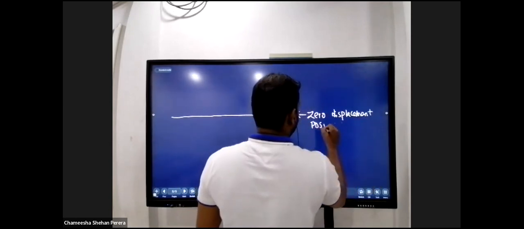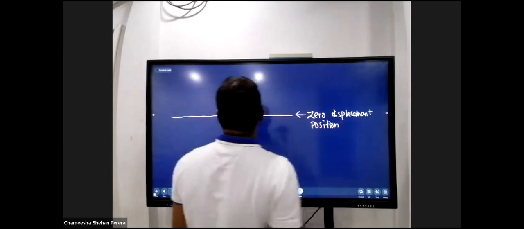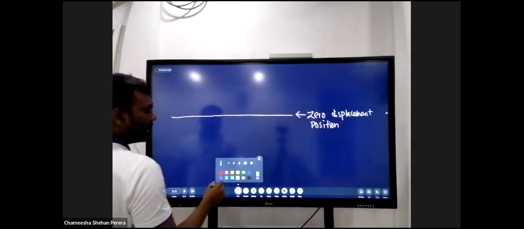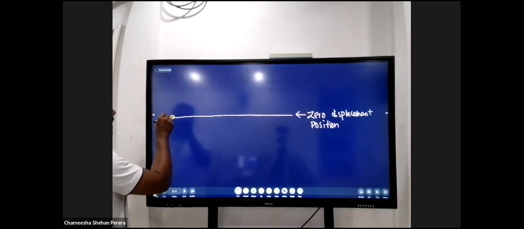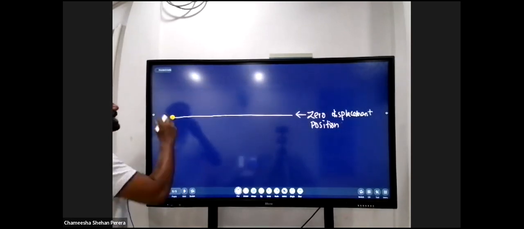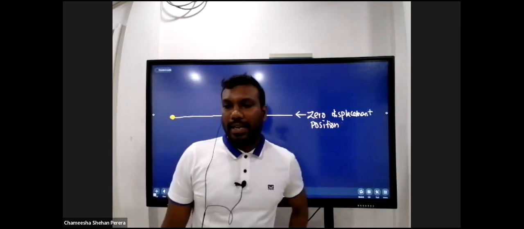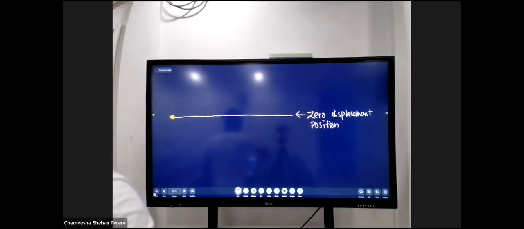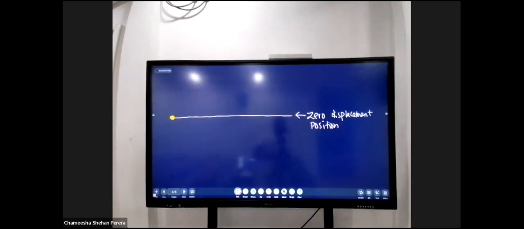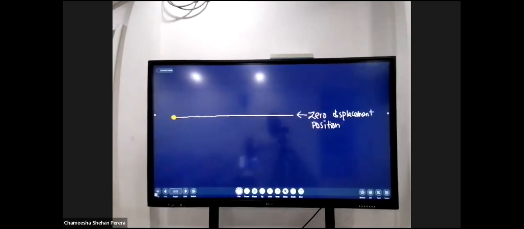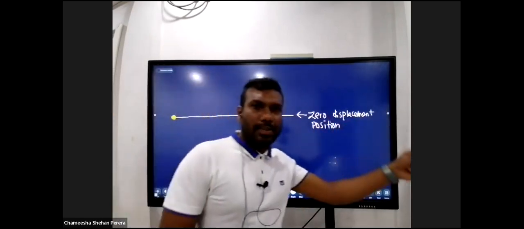Okay. Zero displacement position. So which means if you have any particles over here, this particle here is not displaced simply. If the particle is on the line of zero displacement position, that particle has not displaced even an inch. Okay, so we had to talk about transverse waves.